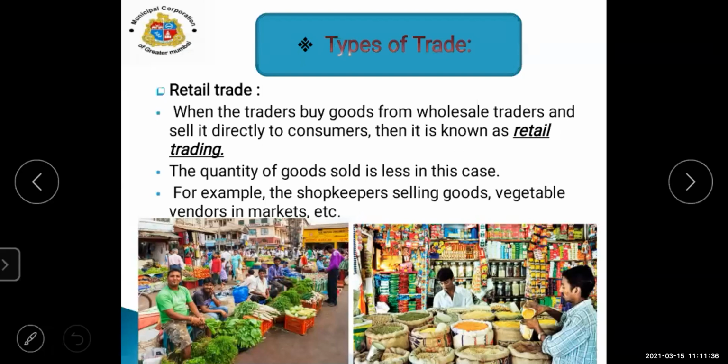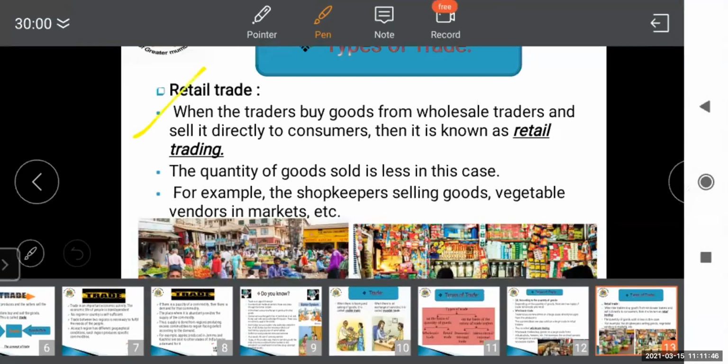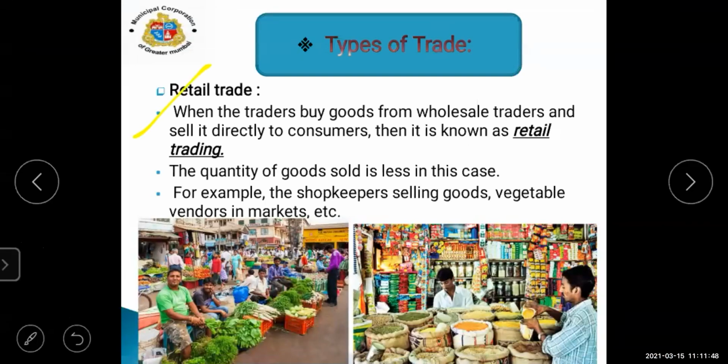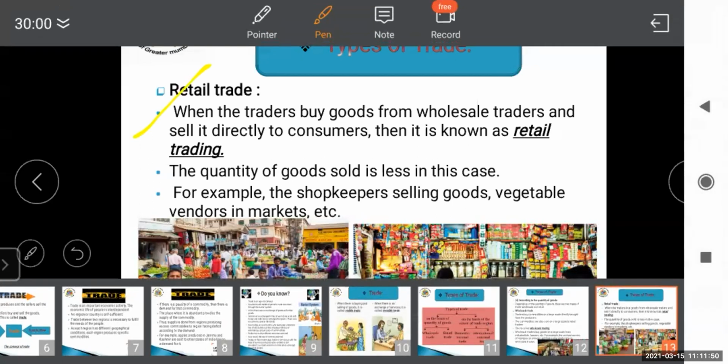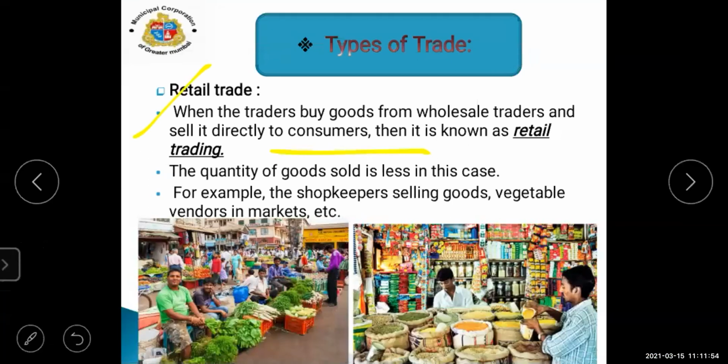The small shops we see in our area are known as retail shops. When traders buy goods from wholesale traders and sell them directly to consumers, it is known as retail trading. The quantity of goods sold is less in this case. For example, shopkeepers selling goods, vegetable vendors in markets, etc.